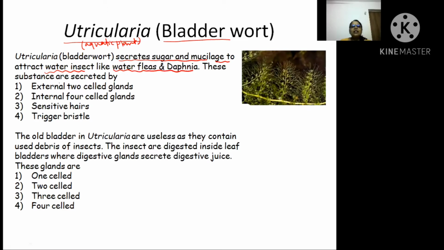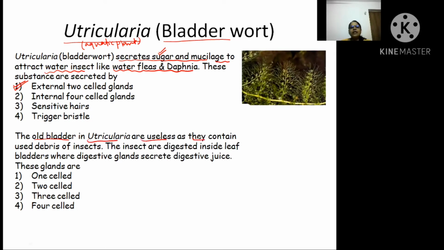Now the main thing is this: when they are trying to attract, they secrete this substance by which glands? We have studied that they are doing extracellular digestion, so obviously it will be external glands only. It cannot be internal glands, it is not by hairs, and it is not by bristles. If they are secreting this, the secretion is done by the glands only. So the answer will be glands external to the cell. Clear, beta?